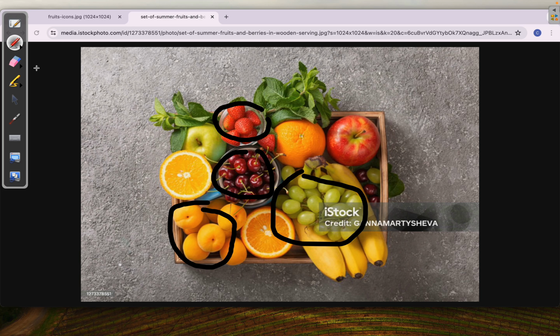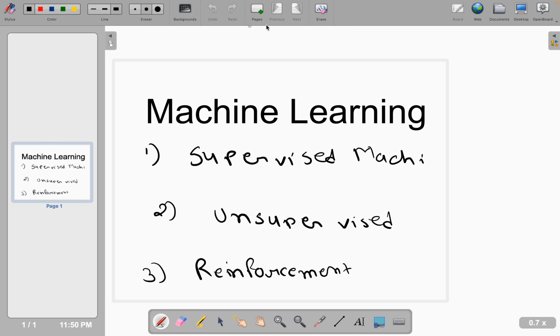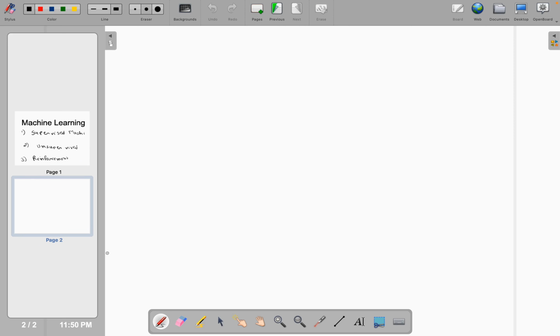So if we understand this, let's move to the slide again, right? In supervised machine learning algorithms, we have two kinds of problem statement.